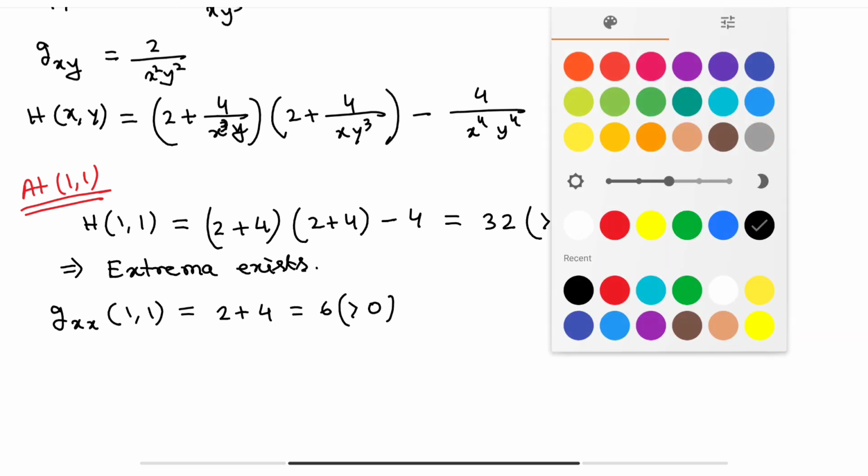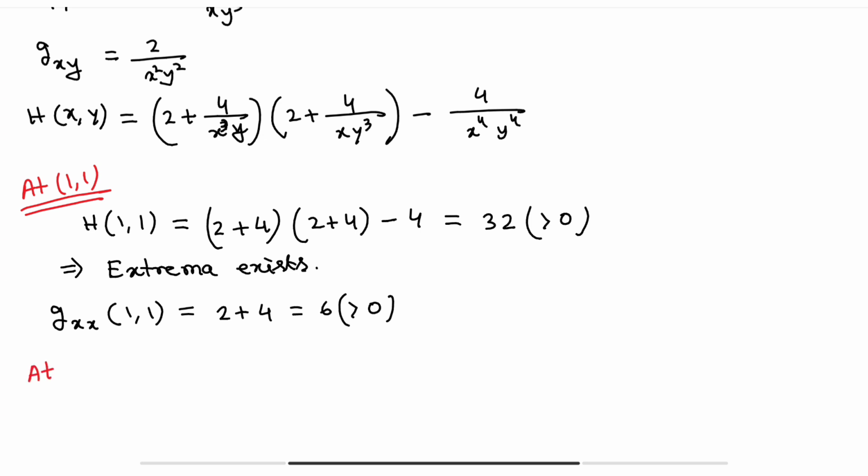Now at minus 1 comma minus 1, you have to find out the shortest distance. Clear? So obviously you will get at the point 1 comma 1 the minimum distance. Now let's find out for minus 1 comma minus 1.